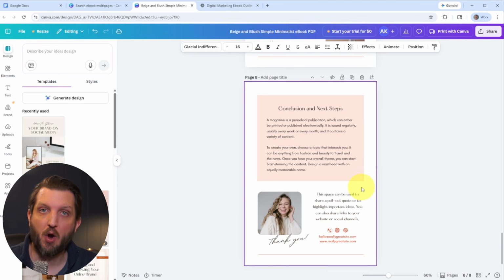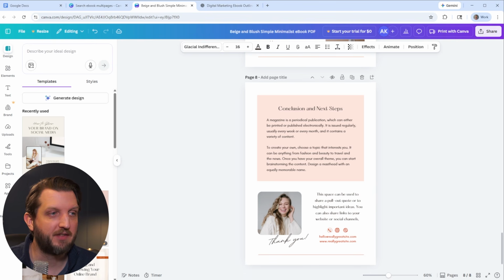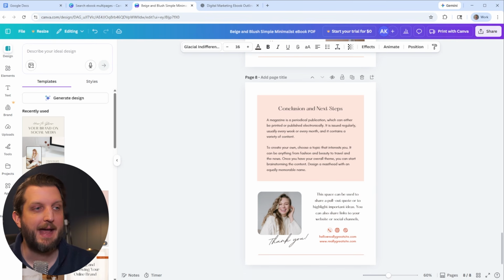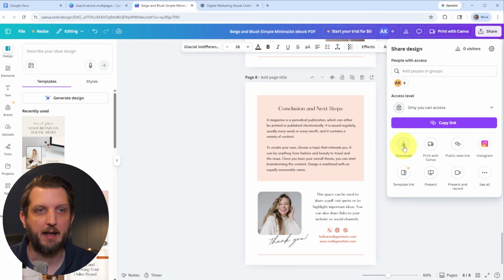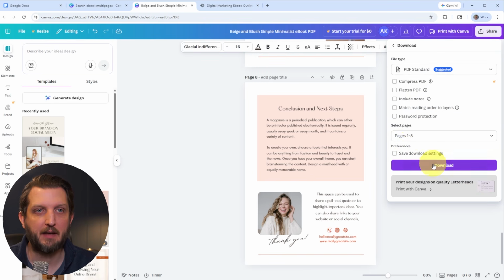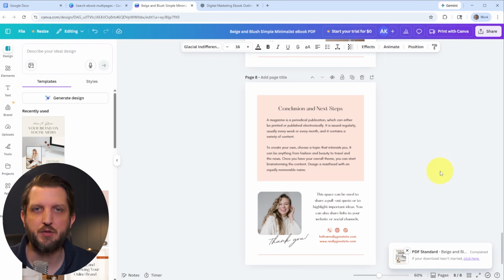Once you're done adding all your own information in there, then we're going to go to step number 4, which is export and share. So we're going to go up here to the share button. We click share and download, and we download that as a PDF. Then you click download, and it's going to save that onto your computer.